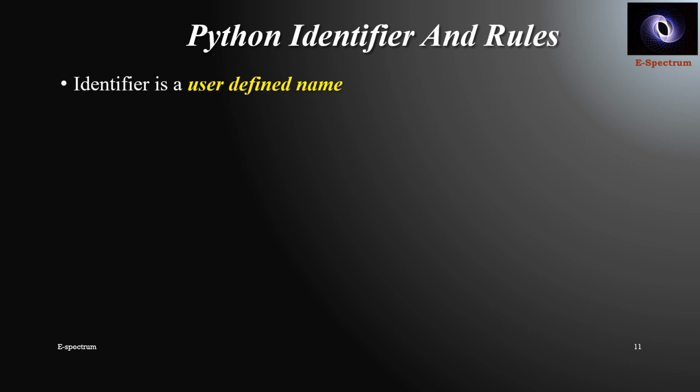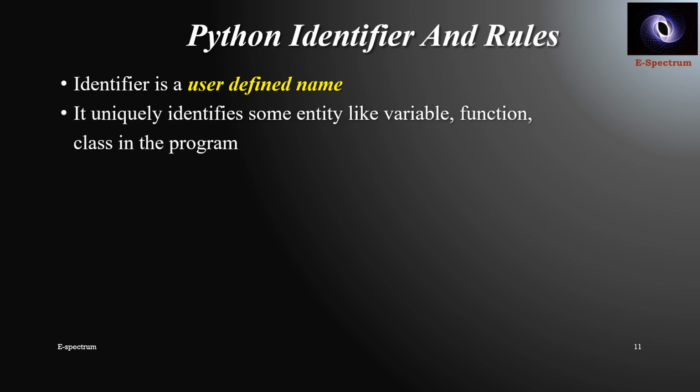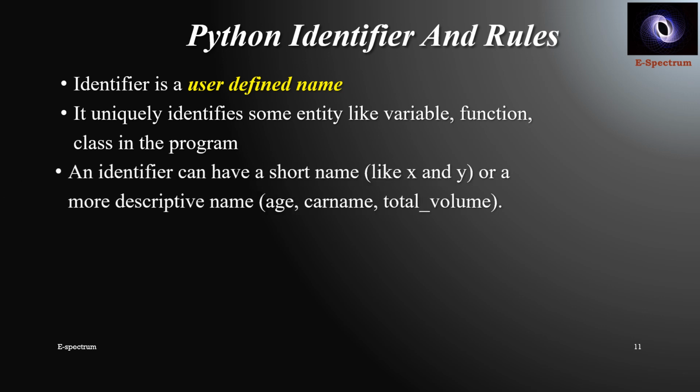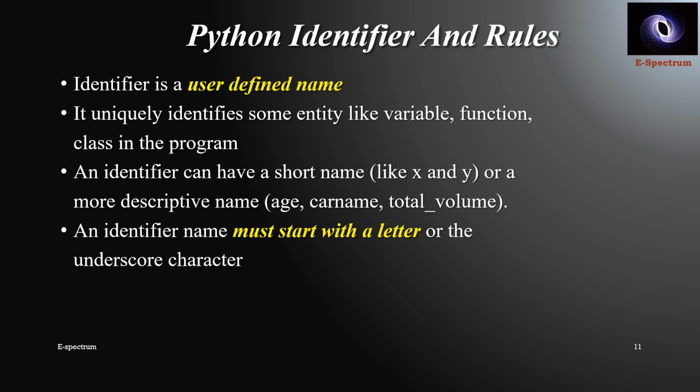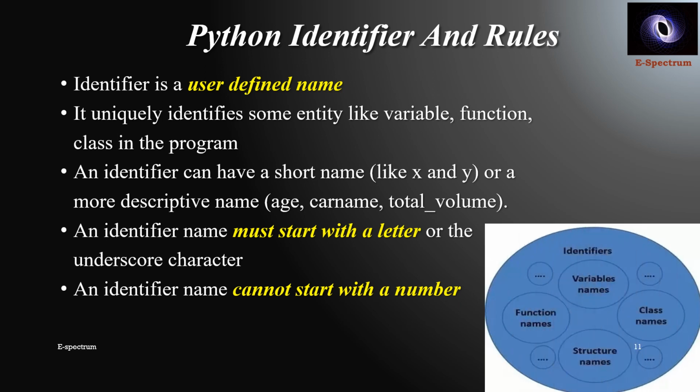The next part that we will see is Python identifiers and the rules. That is how I am supposed to give names to different variables. So an identifier is a user defined name. It uniquely identifies some entity like a variable, or it can be the name of a function, or the name of a class in the program. An identifier can have a short name like x and y, or a more descriptive name, like age, name, or total_volume. An identifier name must start with a letter or compulsorily an underscore character. It cannot start with a number. So an identifier name cannot start with a number at all.